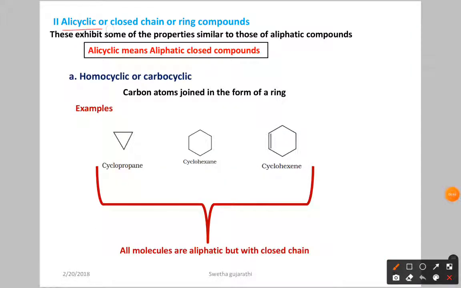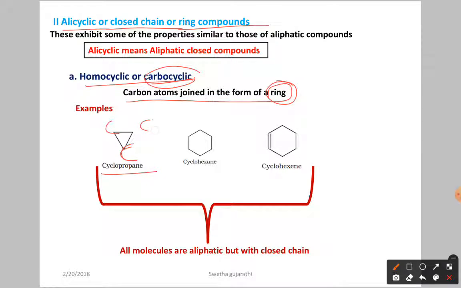Next we have alicyclic or closed chain or ring compounds, where we are going to find a ring. Here again we have homocyclic or carbocyclic. Carbocyclic means carbon atoms are joined in the form of a ring. Okay, in the ring you have only carbon atoms. Here you can see cyclopropane. If you write the structure, we have 3 carbon atoms, and then you satisfy the valency with hydrogen. So this is cyclopropane. In the ring you have only carbon atoms.